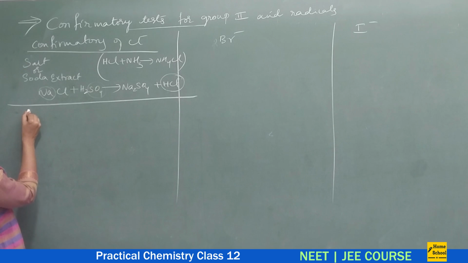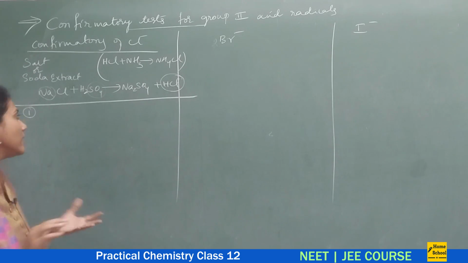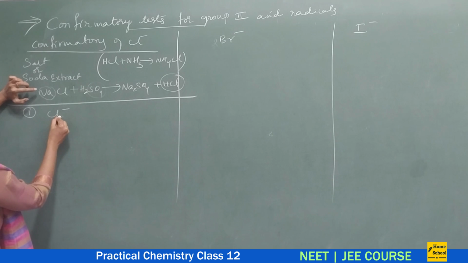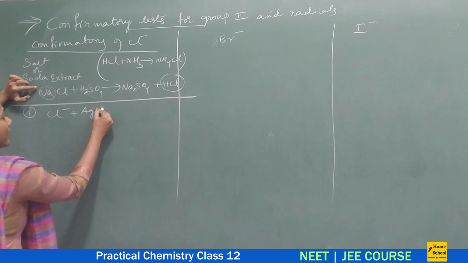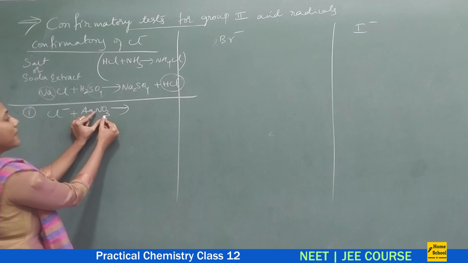So there are 3 tests I am going to give you. One is a very, very famous test using silver nitrate. Suppose I take Cl minus, a salt containing chloride. I will add AgNO3. When I add excess AgNO3, silver goes in the place of nitrate.